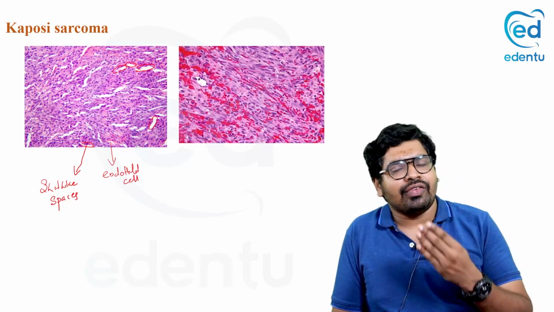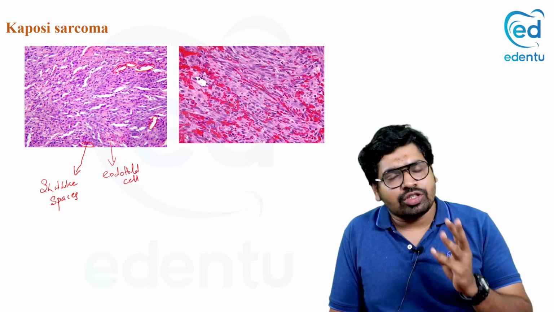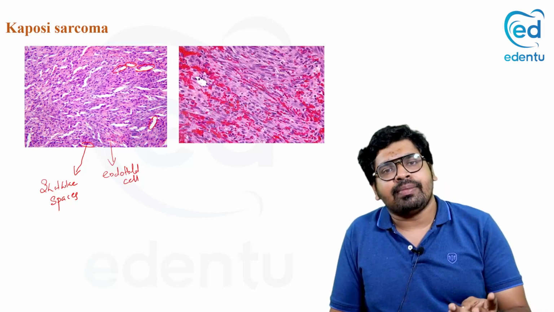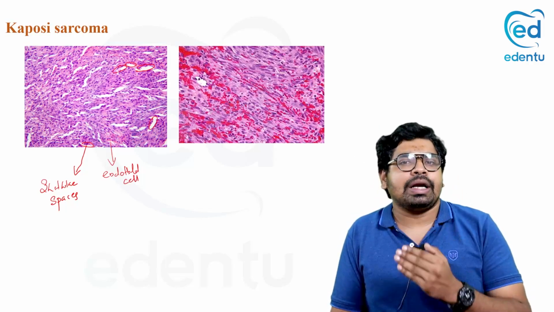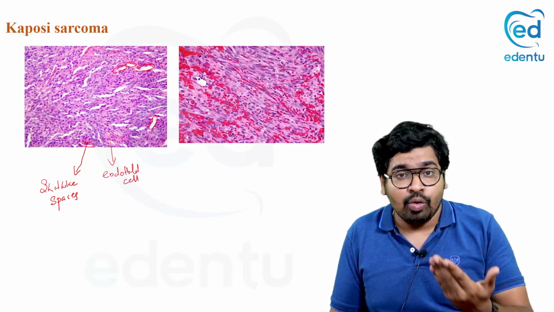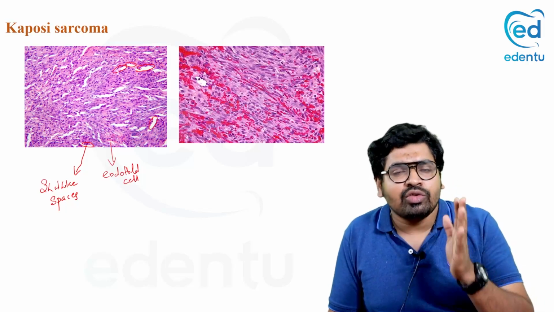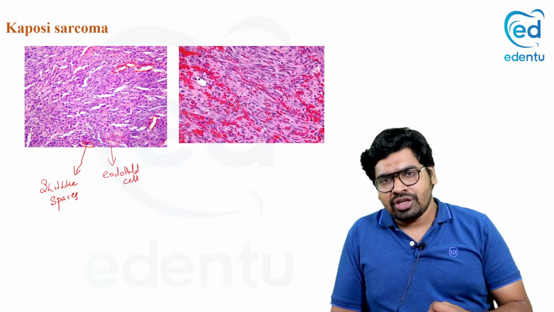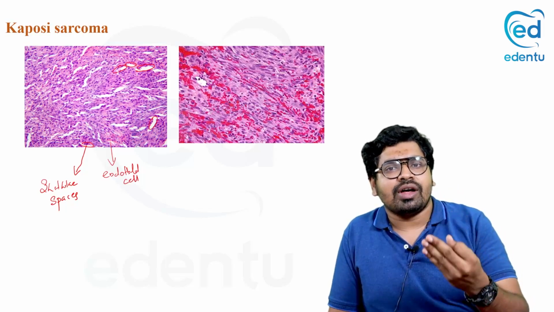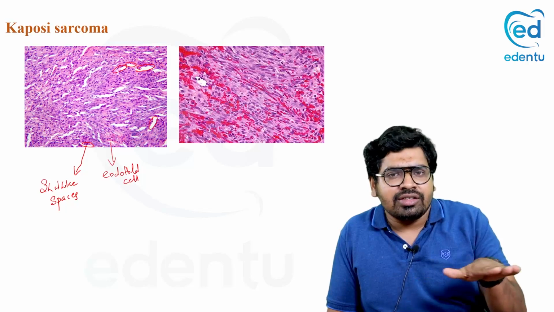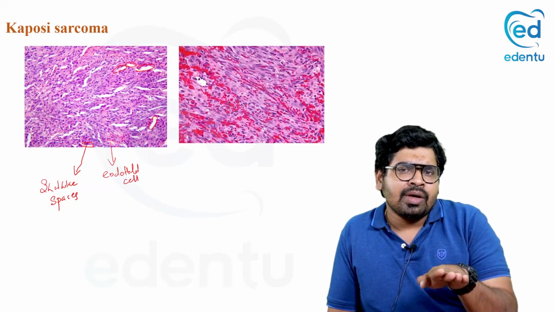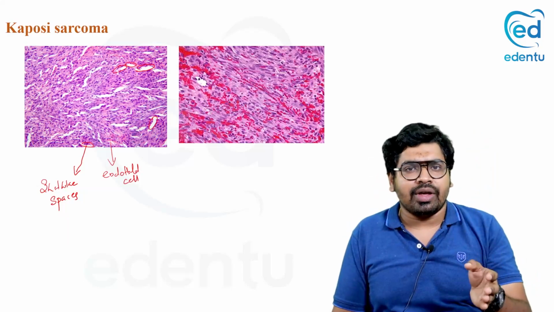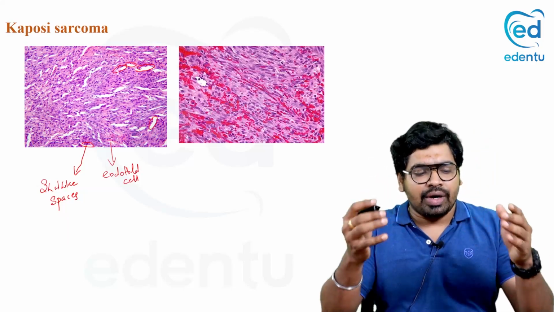You should know the four variants. It is caused by HHV8. There are four variants: classical, endemic, iatrogenic, and epidemic, out of which epidemic is more aggressive. The histological picture has three stages: the patch stage, the plaque stage, and the nodular stage. The patch stage is a flat lesion. In the plaque stage, it is thicker. In the nodular stage, it is more nodular. So it is growing from one stage to another.